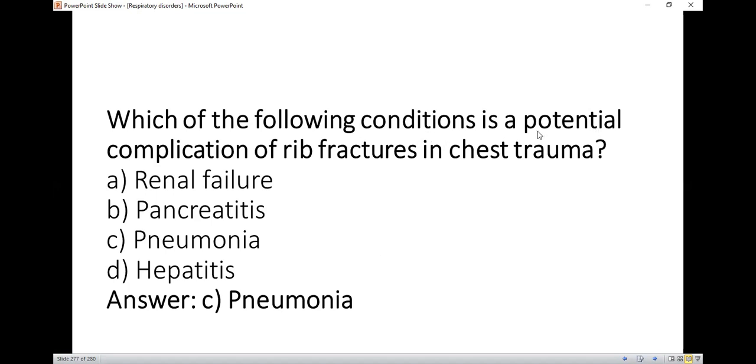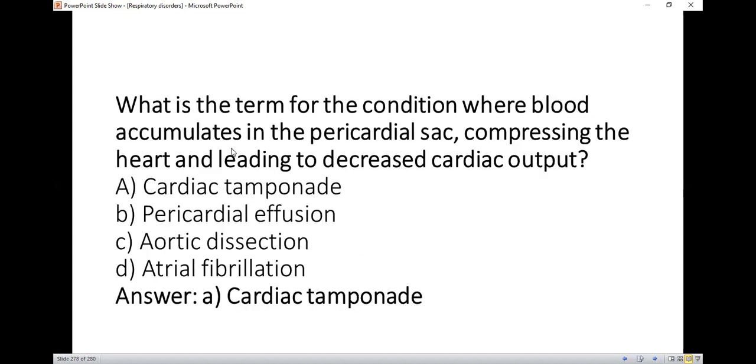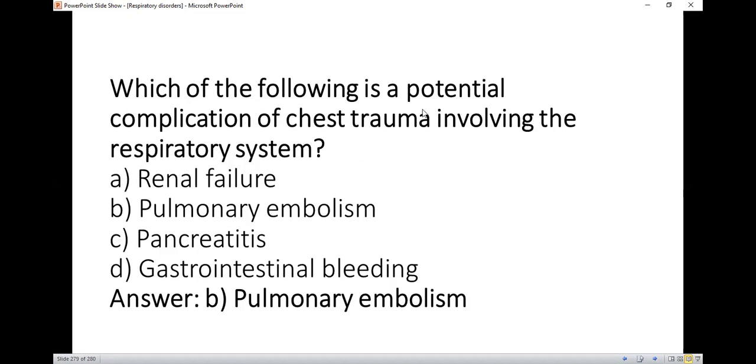Which of the following conditions is a potential complication of rib fracture and chest trauma? So the right option is C, pneumonia. So what can this lead to? Pneumonia can occur. What is the term for the condition where blood accumulates in the pericardial sac, compressing the heart and leading to decreased cardiac output? So the right option is cardiac tamponade. Which of the following is a potential complication of chest trauma involving the respiratory system? So the right option is B, pulmonary embolism.